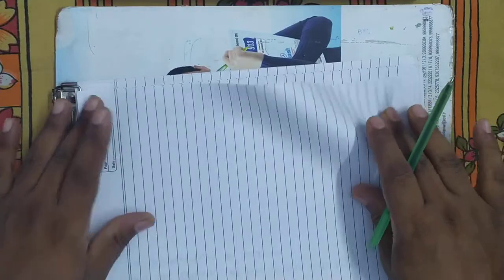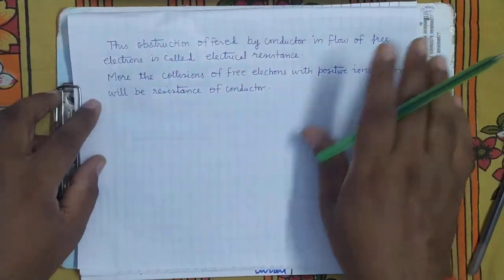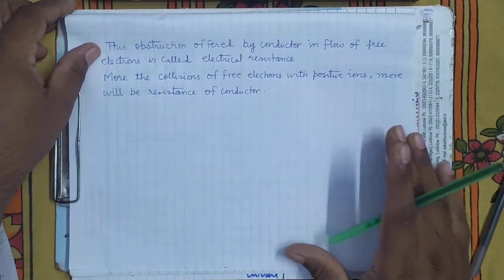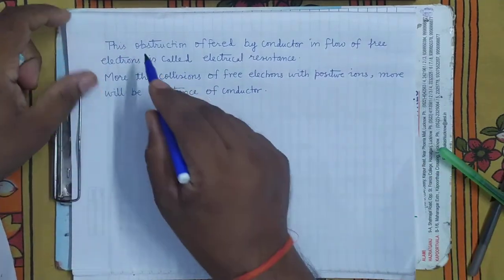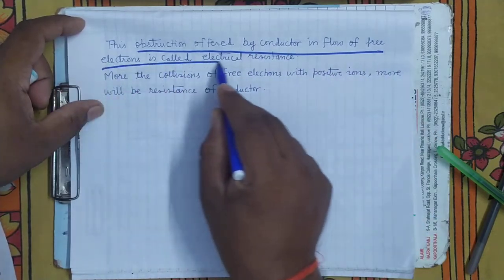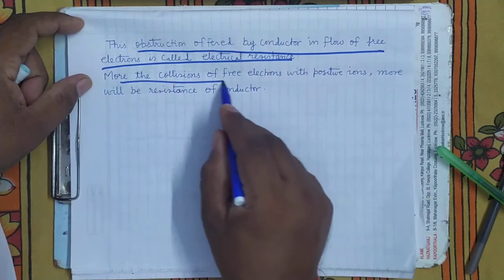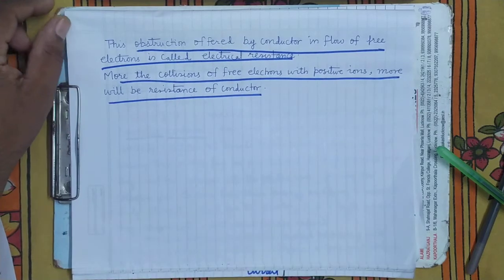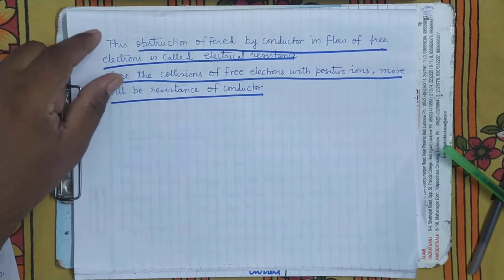So you see here, this obstruction offered by the conductor in the flow of free electrons is called electrical resistance. What is electrical resistance? It is the obstruction offered by the conductor in the flow of free electrons. More the collisions of free electrons with positive ions, more will be the resistance of the conductor. It's clear? So this is all about the resistance.